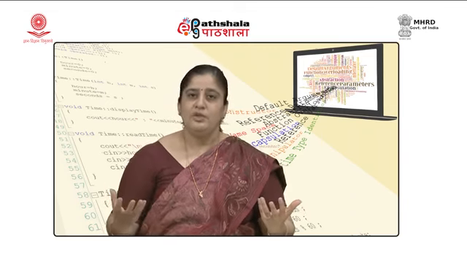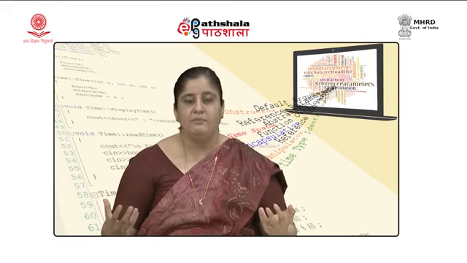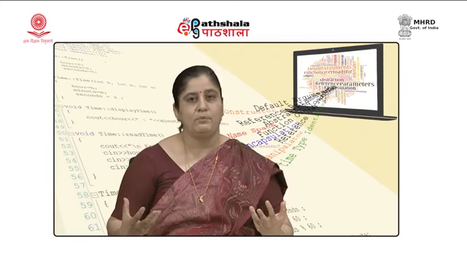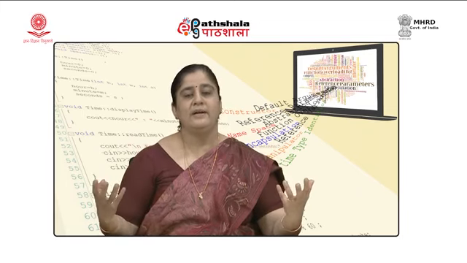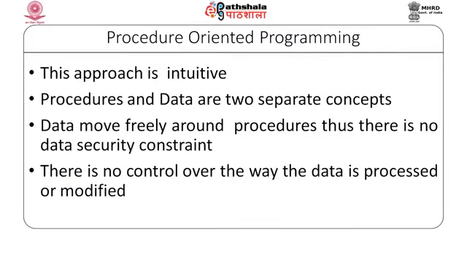So, we need functions to perform the task and we need data on which this operation needs to be performed, but in the procedure oriented approach they are two different entities and they are loosely connected to each other. And the data moves freely amongst the functions or procedures that we define, and there is no control over the way the data is processed or manipulated.